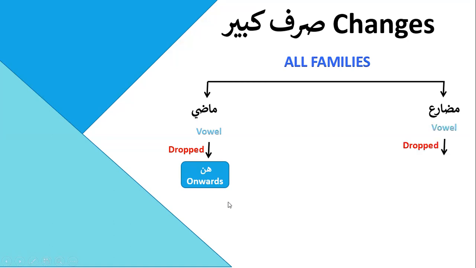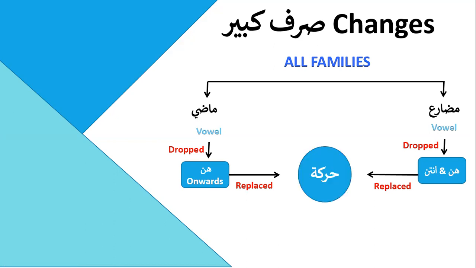In Mudari, you will see the vowel is dropped only at the hunna and antunna versions of the fail Mudari. And in both of these places where the vowel is dropped, it's replaced by a haraka. This haraka will vary, depending on the vowel. If you have a ya vowel, it will be replaced by the closest haraka, which is kasra. If you have a waw vowel, it will be replaced by the closest haraka, which is dhamma, and so on and so forth.